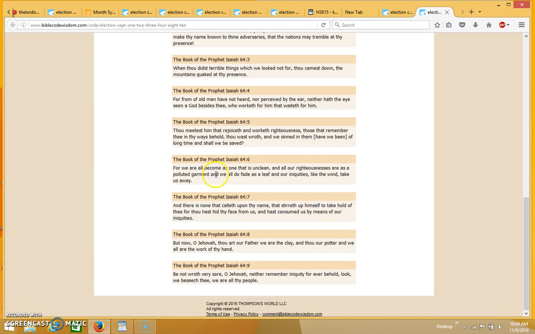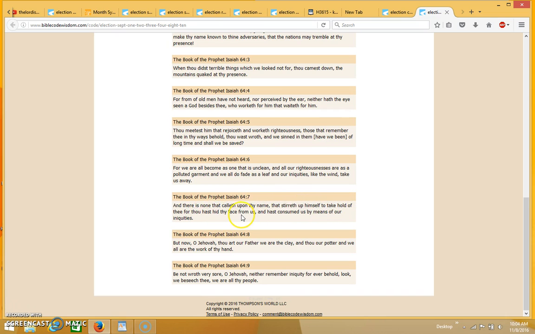For we are all become as one that is unclean, and all our righteousnesses are as a polluted garment, and we all do fade as a leaf, and our iniquities, like the wind, take us away. And there is none that calleth upon thy name, that stirreth up himself to take hold of thee.